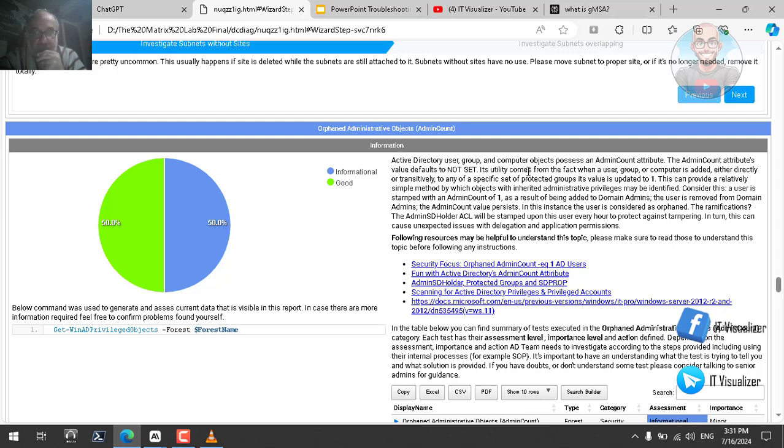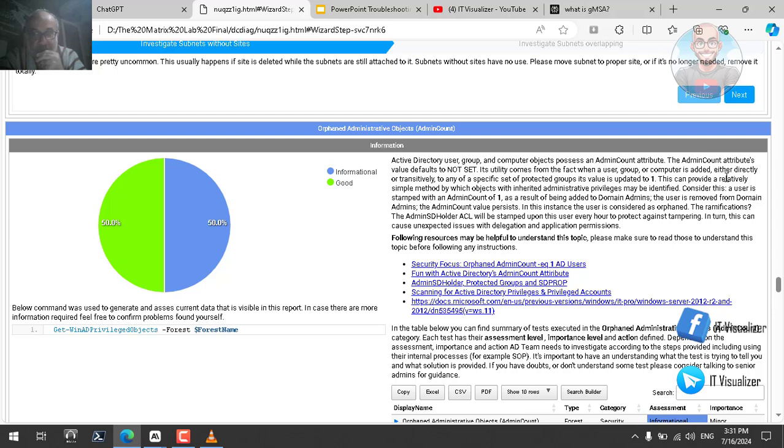Its utility comes from the fact that when a user, group or computer is added either directly or transitively to any of a specific set of protected groups, its value is updated to 1. So for example, if I add a user to a high privilege group like domain admins, its admin count attribute will be updated to 1. This helps Active Directory know if this user is in a very high privilege group or not.